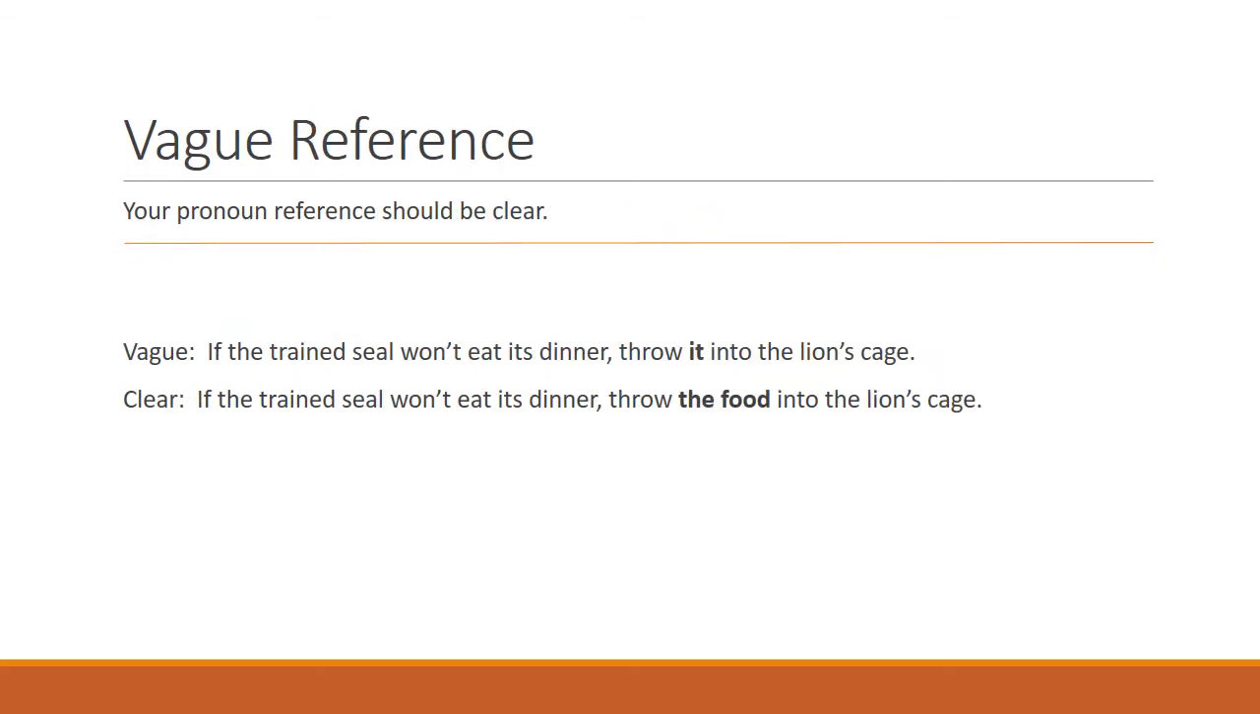Another problem is vague reference. Your pronoun reference should be clear. For example, in the first sentence, it's not clear exactly what is being thrown into the lion's cage. If the trained seal won't eat its dinner, throw it into the lion's cage. Probably it means dinner, but it could also mean the seal. So, to avoid any confusion, you want to clarify, such as in this second sentence. If the trained seal won't eat its dinner, throw the food into the lion's cage.